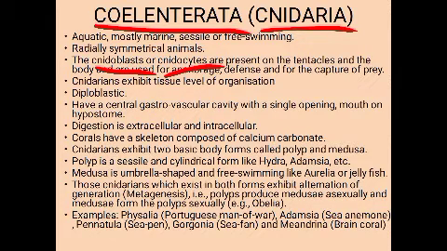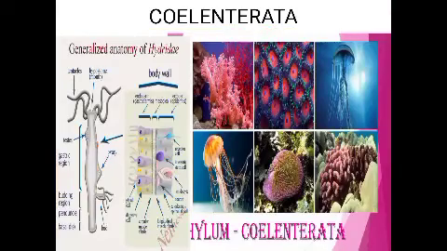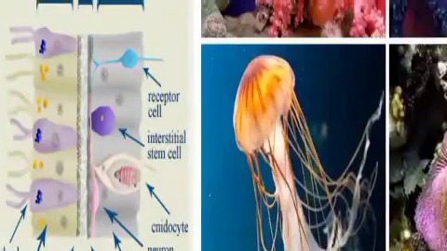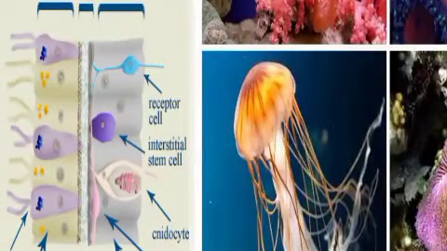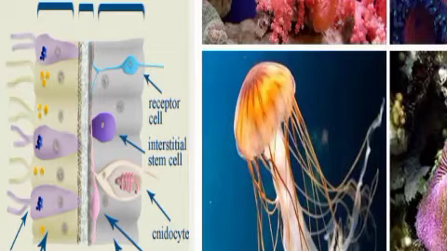Okay, they are having specialized cells called cnidoblasts or cnidocytes, and these cells contain the stinging capsules inside them, which are called nematocysts. So what is present? Stinging capsules are there. Okay, and these stinging capsules contain a poisonous substance. So this is the stinging cell. You can see here, this is the stinging cell and it contains the poisonous fluid inside it. And here you can see a needle-like structure is there, and with that needle it can inject that poisonous substance to the prey or to their enemies.